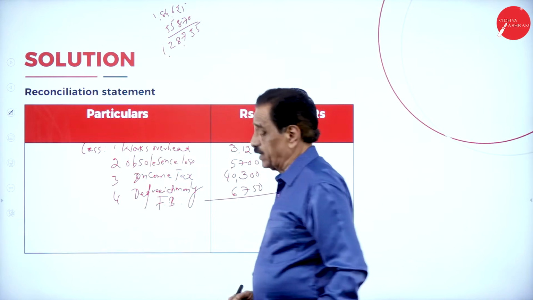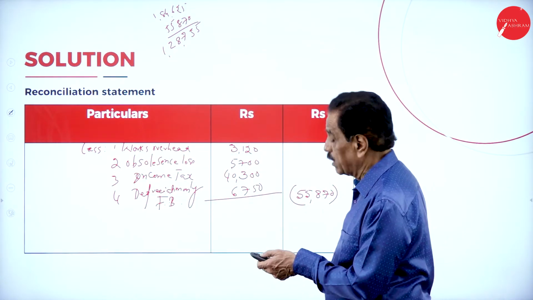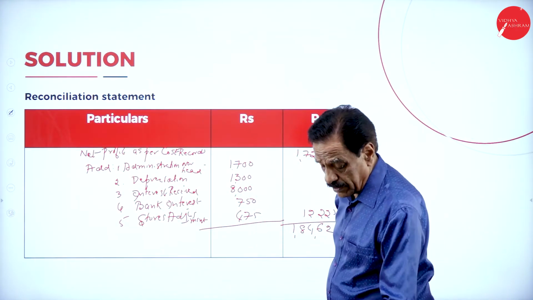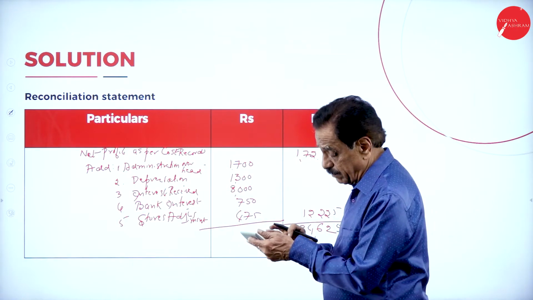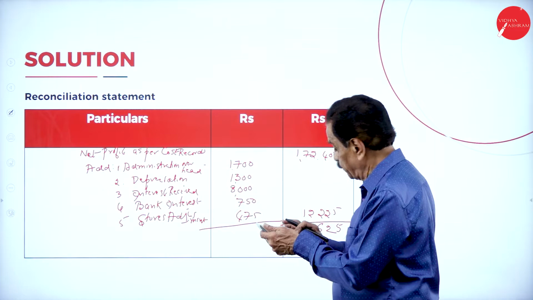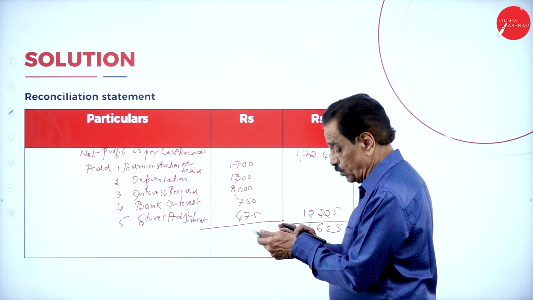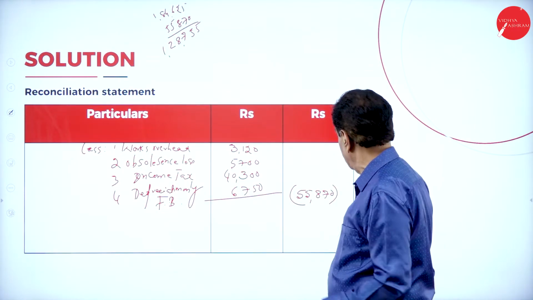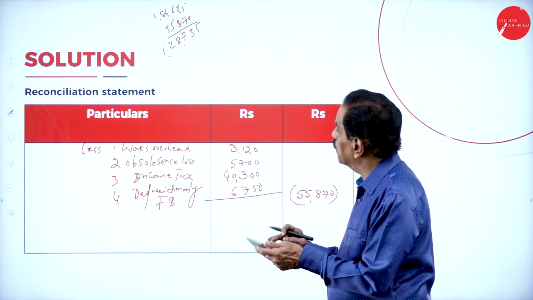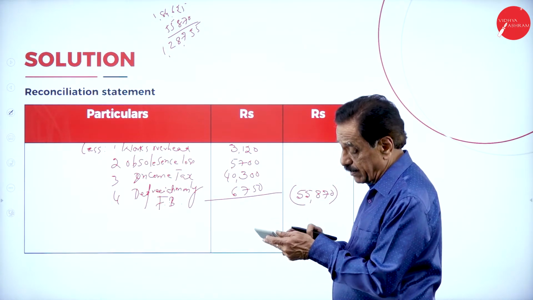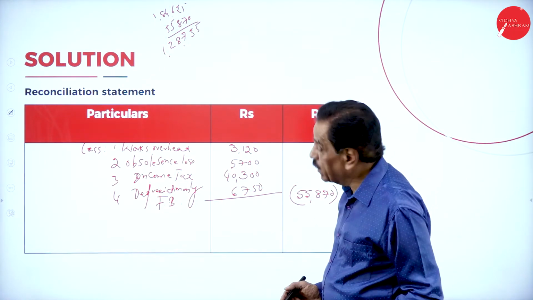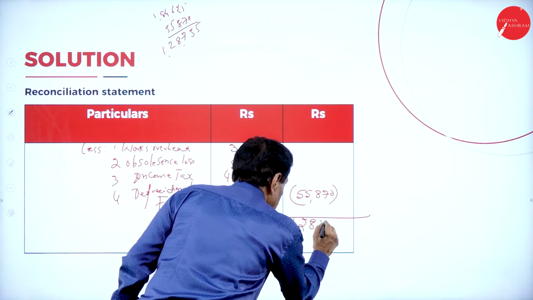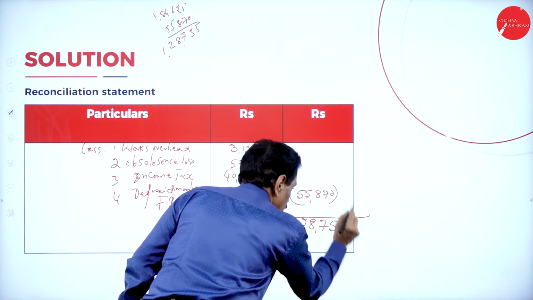So from that figure, what's the figure you got? 1,72,400 plus 12,225 minus 55,870, 1,28,755.